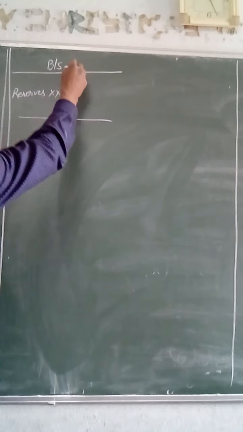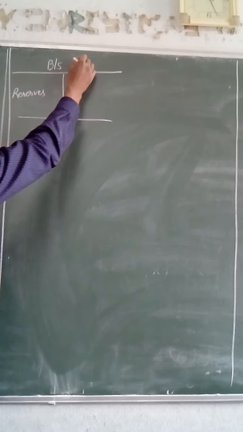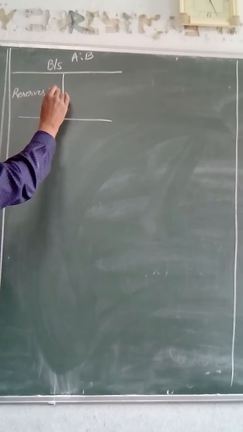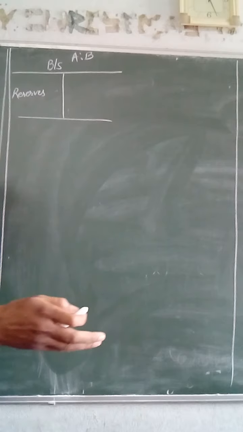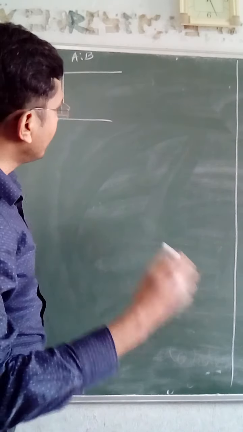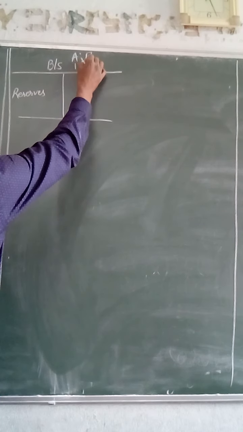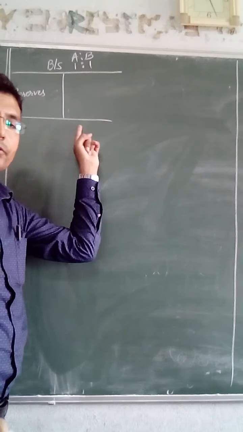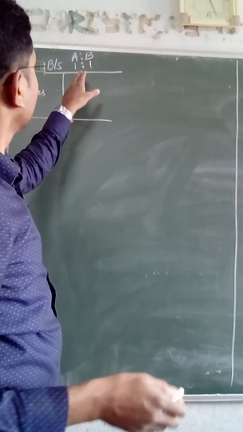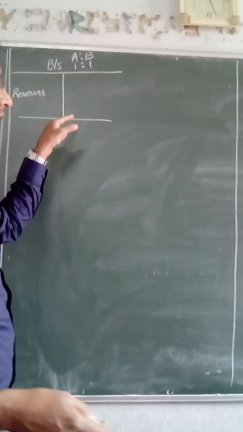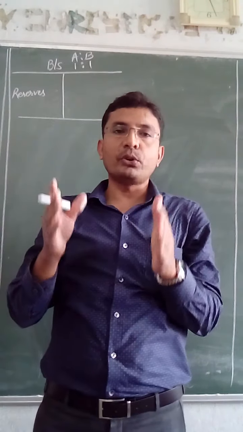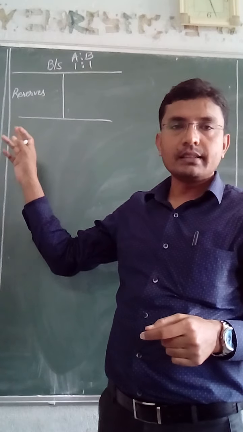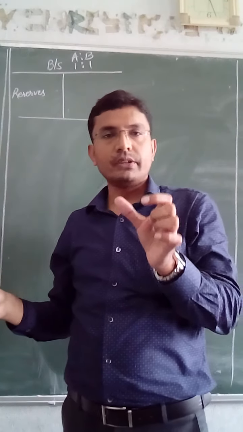Now, suppose this balance sheet belongs to two partners, namely A and B, and for 10 years or 12 years they were doing this business with a profit sharing ratio of 1:1. So they were equal partners, and for the last many years they were sharing profits in the ratio 1:1, and every year they transferred a certain portion of profit to an account called reserves.